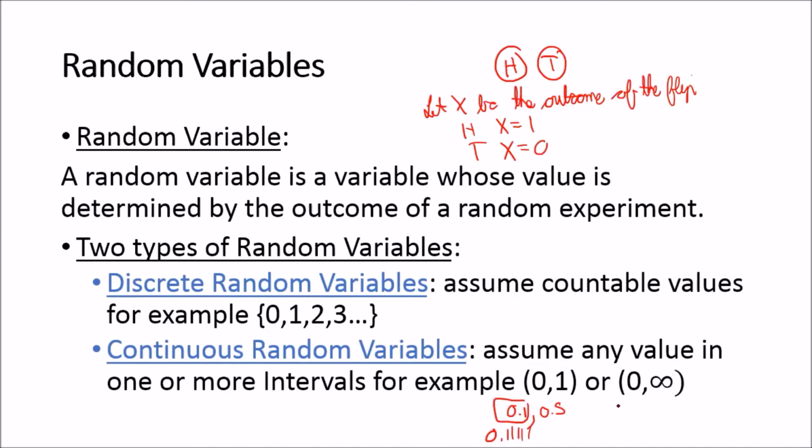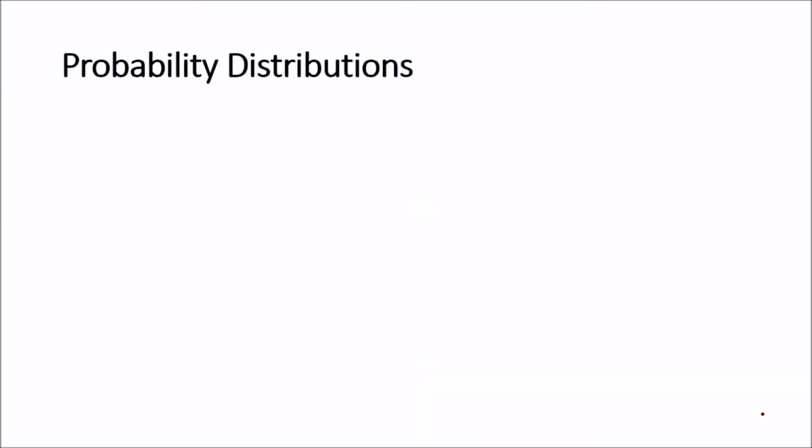Or it can even be the interval from 0 to infinity or negative infinity to positive infinity. So continuous random variables assume any value in one or more intervals. Discrete random variables only take on countable values such as 0, 1, 2, 3, any subset of the natural numbers.